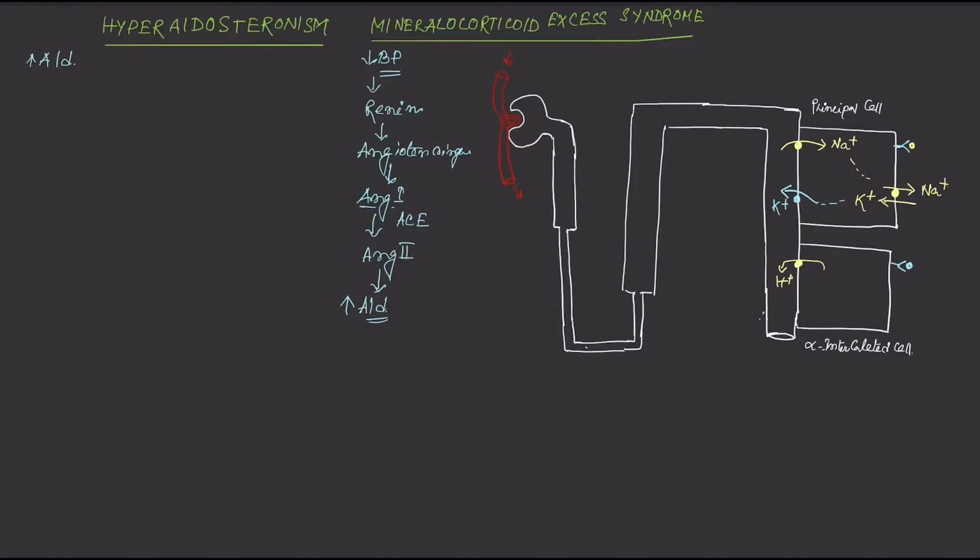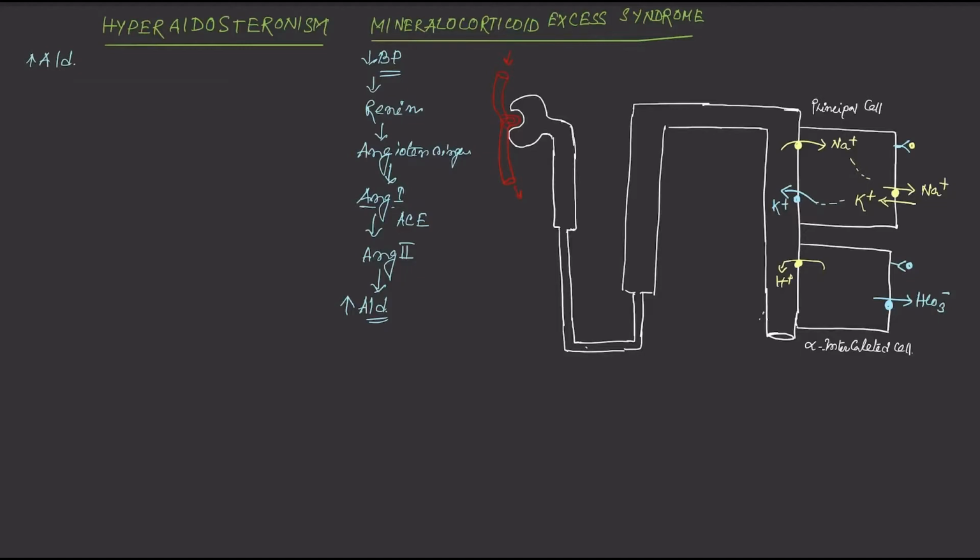At the same time, for every hydrogen ion secreted out of the cell, it also induces one bicarbonate ion reabsorption from the basolateral side into the interstitial space, so that bicarbonate will be reabsorbed into the circulation.